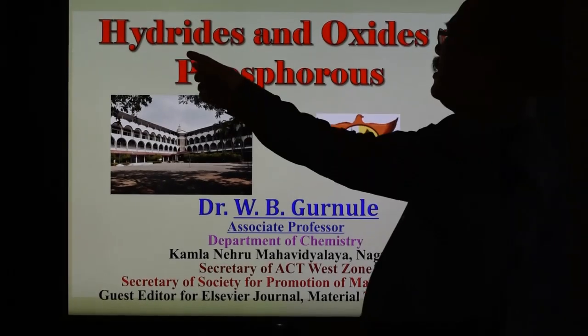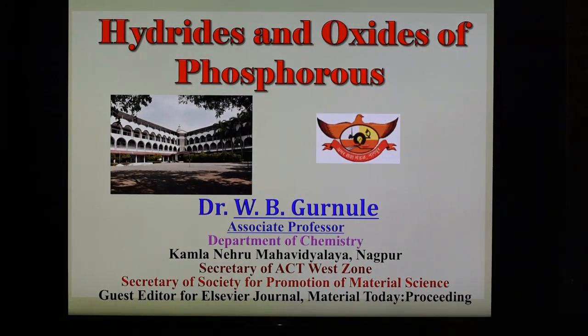Today we are going to discuss the hydrides of nitrogen, phosphorus, arsenic, and antimony, and we are also going to see the oxides of phosphorus, that is phosphorus trioxide and phosphorus pentoxide. So today's topic is hydrides and oxides of phosphorus.